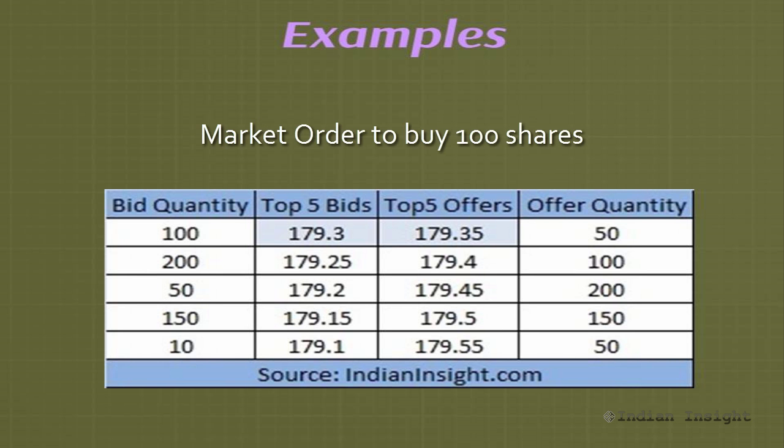Now instead, suppose you place a market order to buy 100 shares and the market bid offer price quantity does not move by the time your order reaches the exchange. You will be able to buy 50 shares at 179.35 since only 50 shares are available at that price, and another 50 shares would be bought at 179.4 as that is the next best offer available in the market at the time. Now we have mentioned the terms market order and limit order here. So now let's look at the various order types that are commonly used in the stock market.